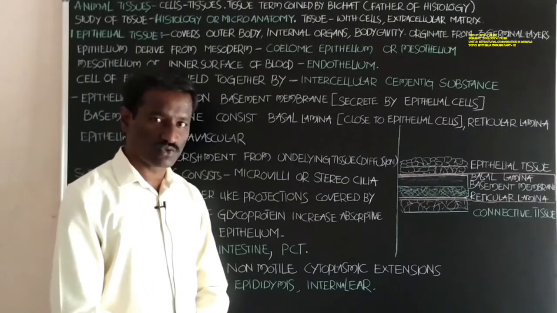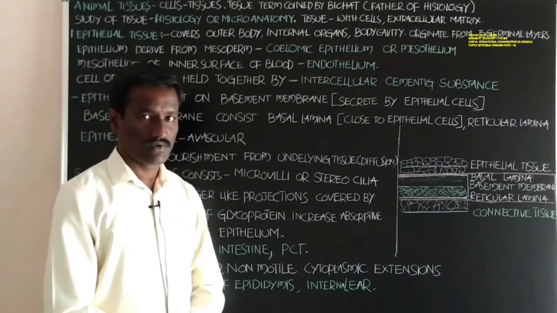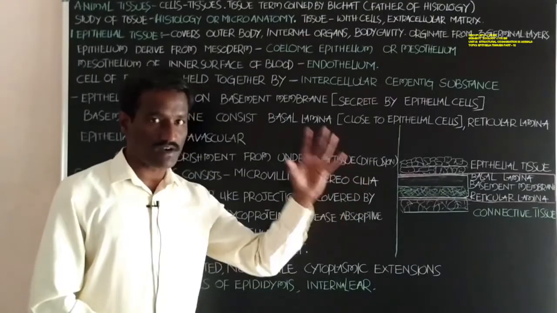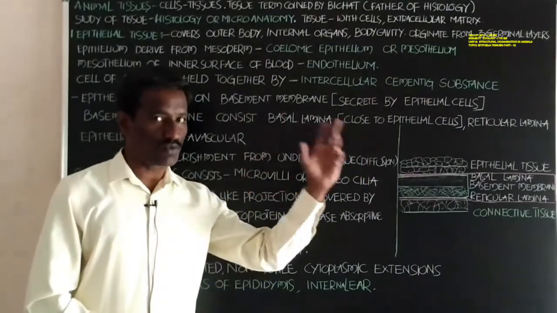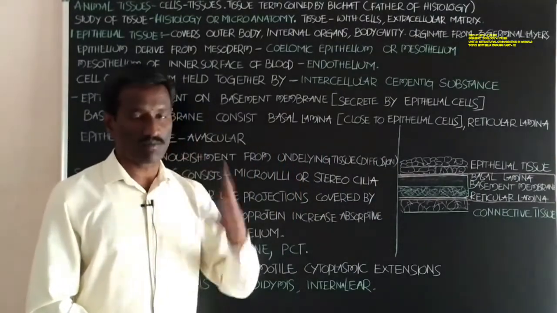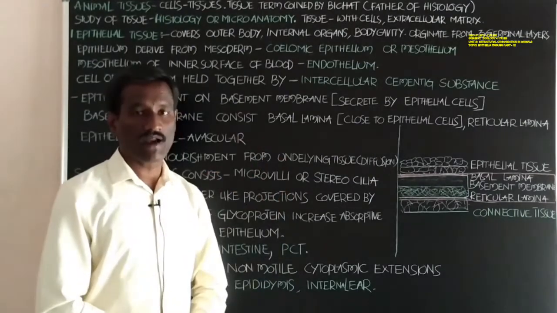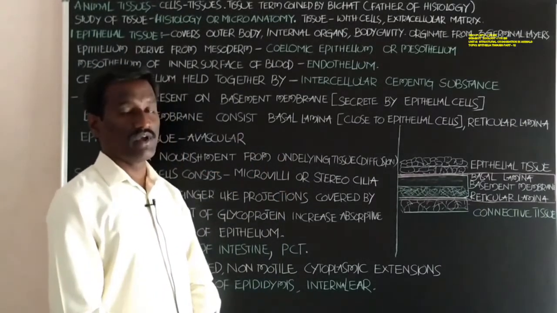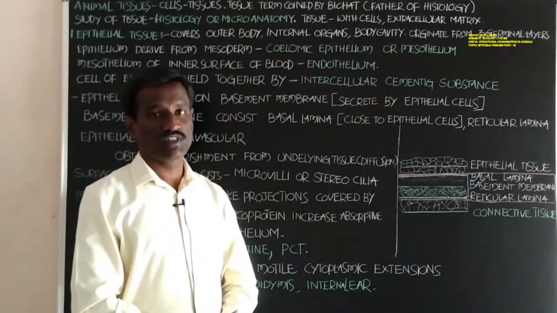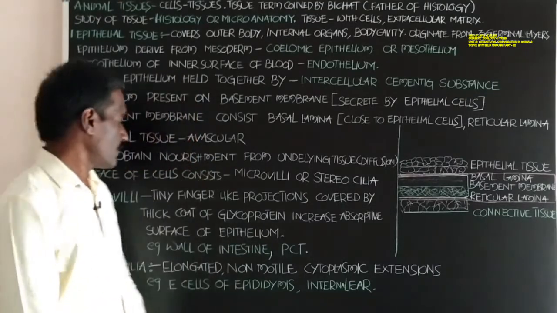The nephron has two parts: Malpighian corpuscle and renal tubule. The renal tubule divides into three parts: proximal convoluted tubule, loop of Henle, and distal convoluted tubule. The inner surface of the proximal convoluted tubule consists of microvilli.